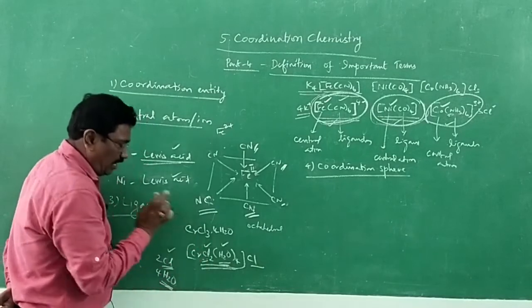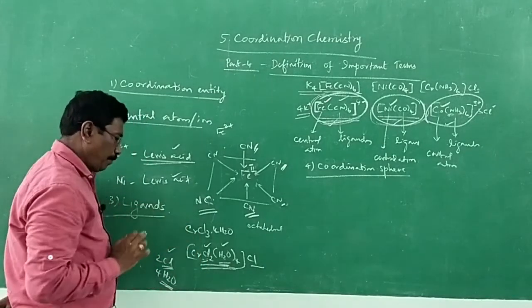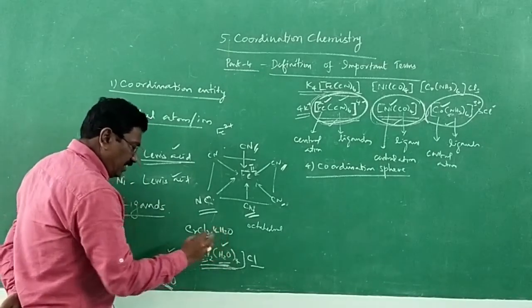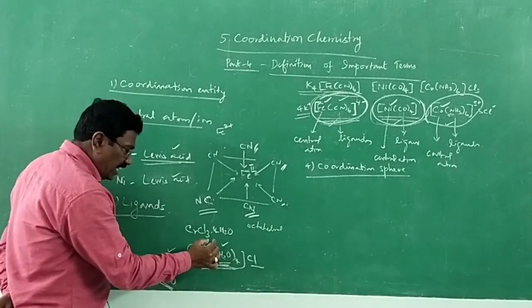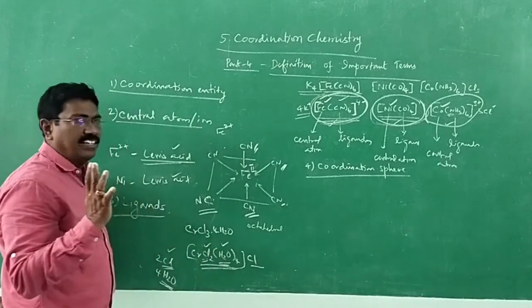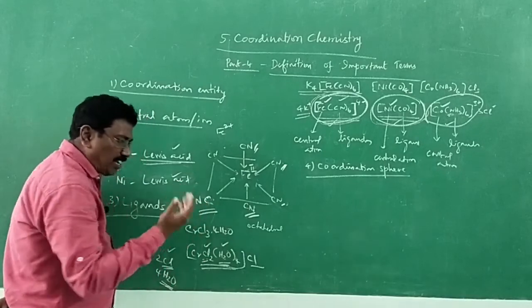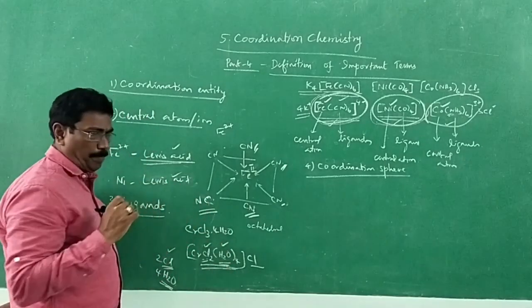Ligands: 2 chloro ligands, chlorido we say, 4 aqua ligands. If it is a simple ligand containing only one atom, no bracket is needed. If a ligand consists of 2 or more atoms, a bracket is needed.